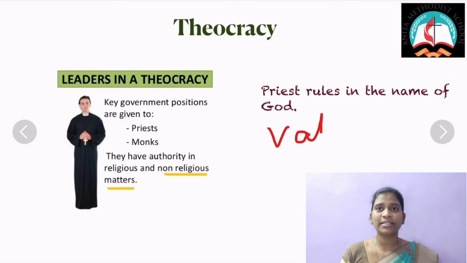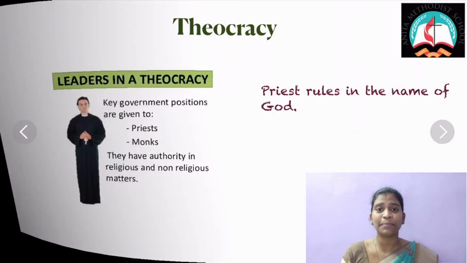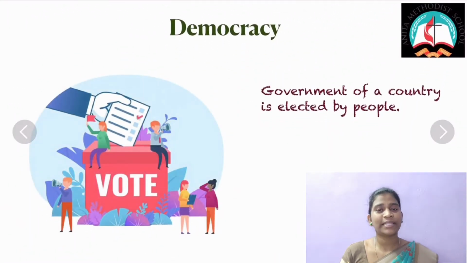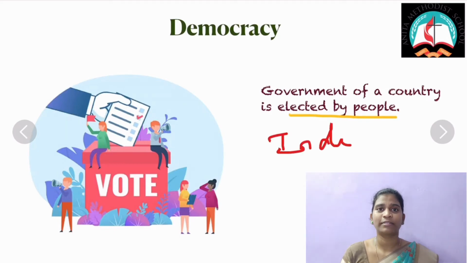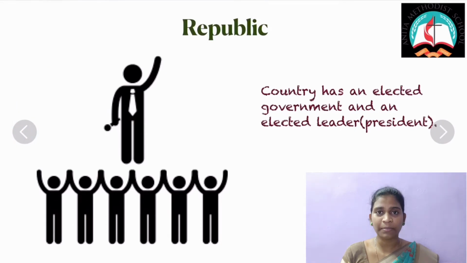The next one is democracy. Democracy is a system in which the government of a country is elected by the people. The best example, as we all know, is India. Also the USA comes under it. And then the last one is republic.